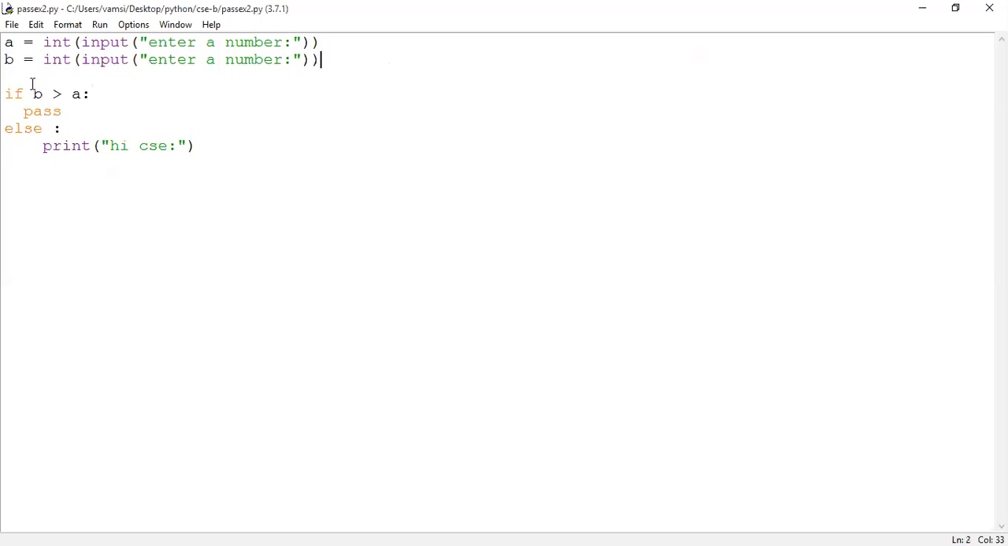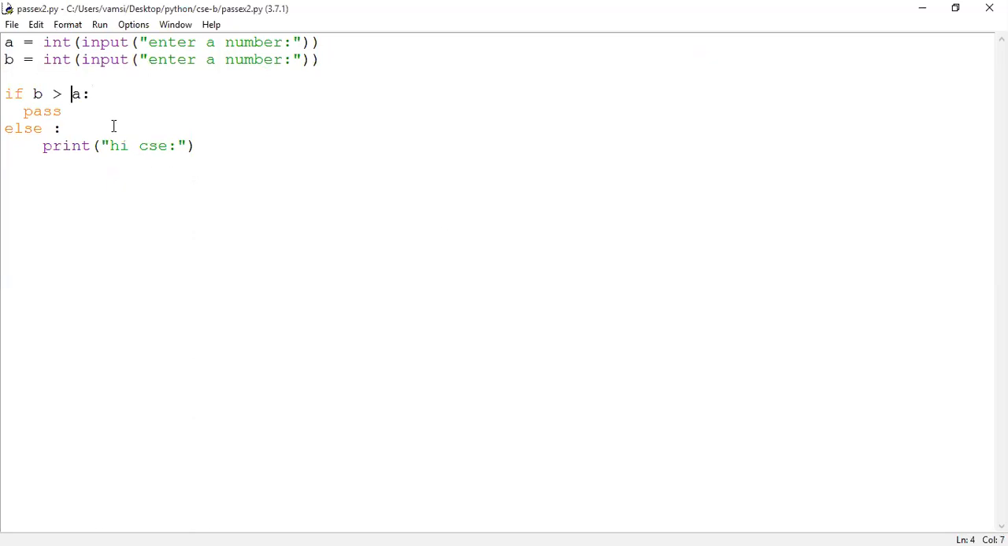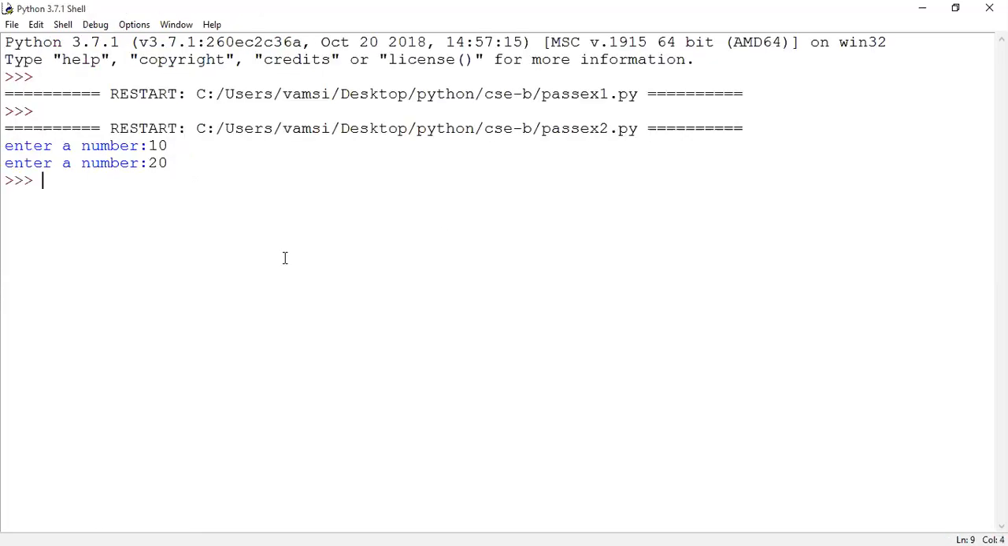Now what happens? See the logic, see the code. B, which is 20, is greater than A, so what has to be done? The pass statement will be executed. When the pass statement is executed, is it going to do anything? What's the output? Nothing will be shown. Go to the Python shell and press enter. Nothing has happened, because it has executed the pass statement. Pass results in no operation.